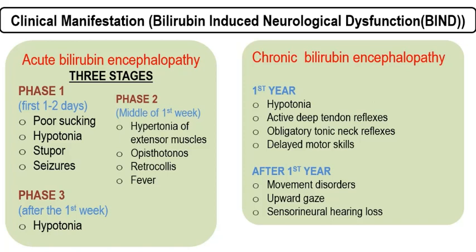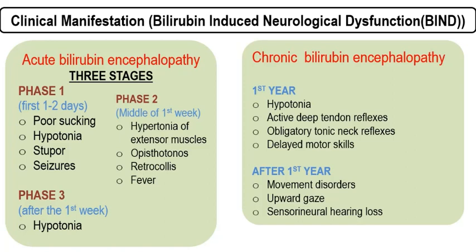But if the baby lands into it, the manifestations will be of two types: acute bilirubin encephalopathy or chronic bilirubin encephalopathy. Acute bilirubin encephalopathy is divided into three stages. The first stage, in the first 2 days, is again a reversible kind of condition, in which there will be poor sucking, hypotonia, stupor, and seizures. Phase 2 will be in the middle of the first week, where there will be hypertonia of the extensor muscles, opisthotonus, retrocollis, and fever. And in phase 3, after the first week, we will see hypotonia in the baby.